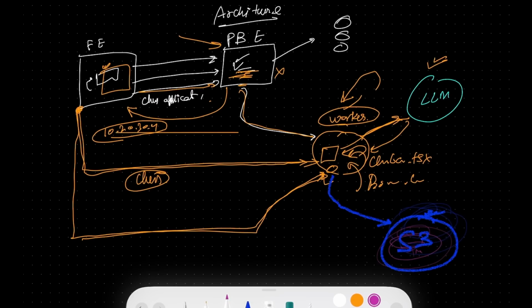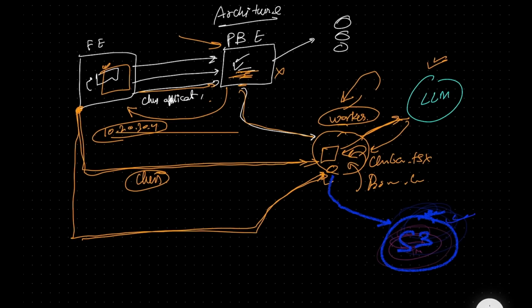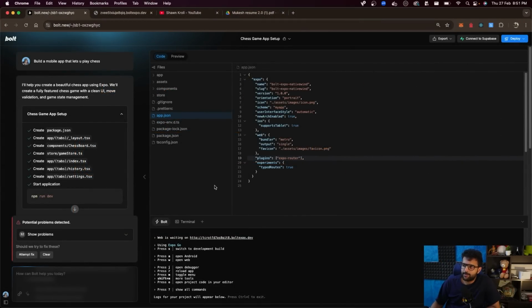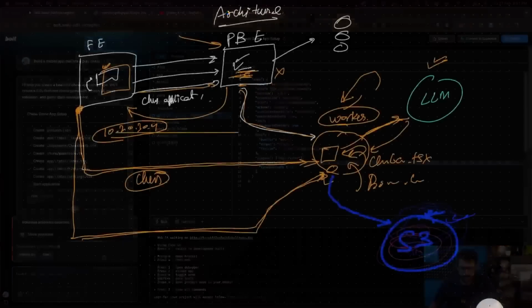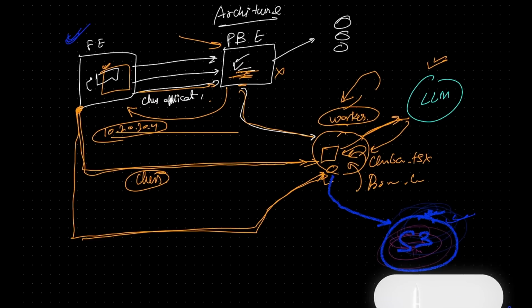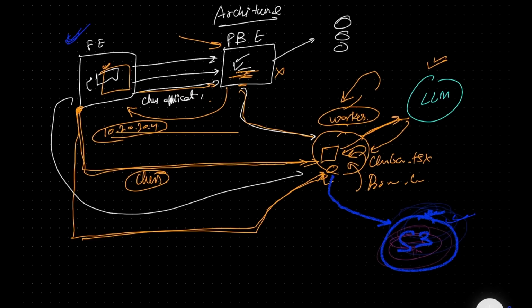You need to make sure as time goes by and the user is creating a lot of things, they're all backed up to an object store. If they ever come back to the website, you need to show them their existing progress, whatever changes they made. So if I close this tab today and come back to it after 5 days, I should still see this project. This project needs to be persisted somewhere. And usually the place to persist a very big file system is something like S3, which is an object store. So that will be the high level architecture. Every user that is coming on your machine is going to have a dedicated worker that they are interacting with.